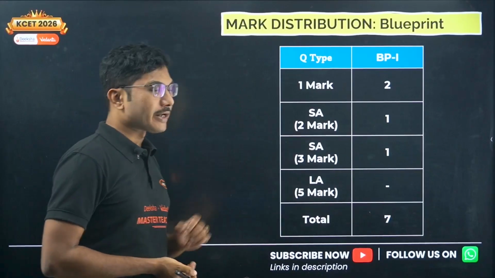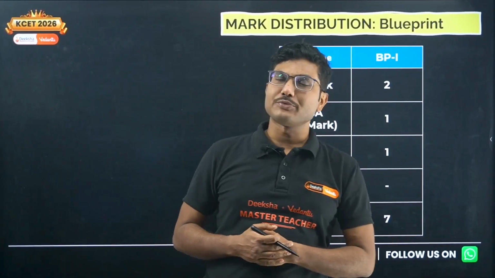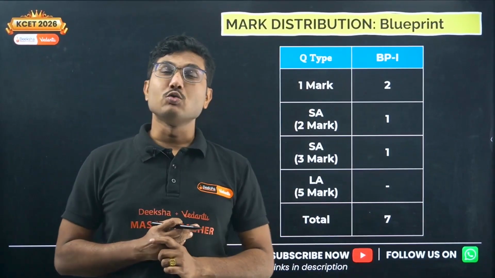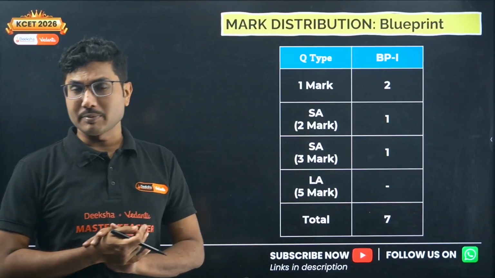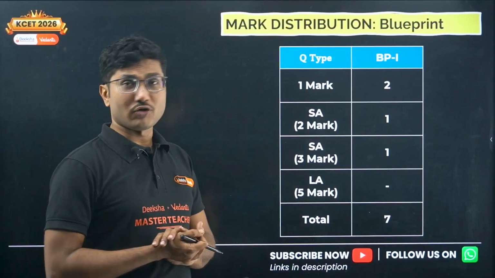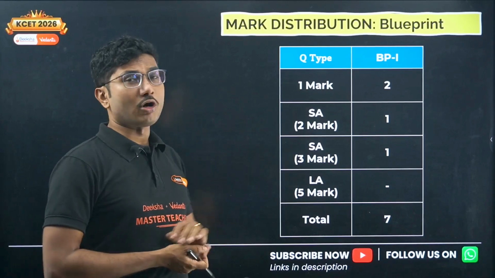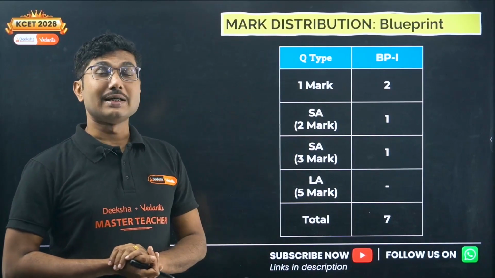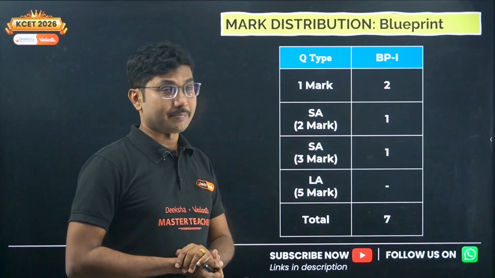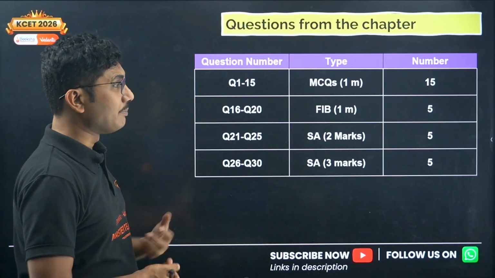Now one important part from this chapter is that sometimes there is a possibility of a 2 marker numerical or a 3 marker easy numerical. All of the numericals coming from this chapter are easy and formula based. So there is a small possibility that you might face a numerical based question from this chapter. But other questions are again important.